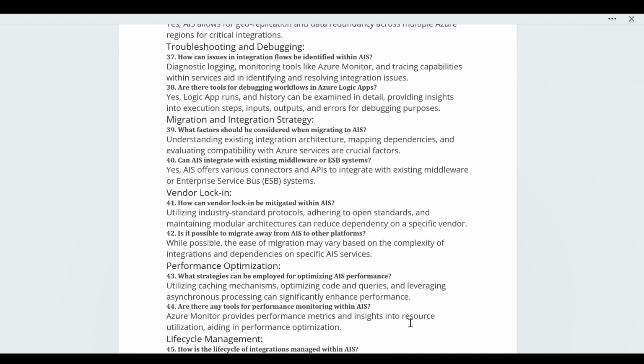Yes, while it is possible, the ease of the migration may vary based on the complexity of the integration and the dependency on the specific AIS services.